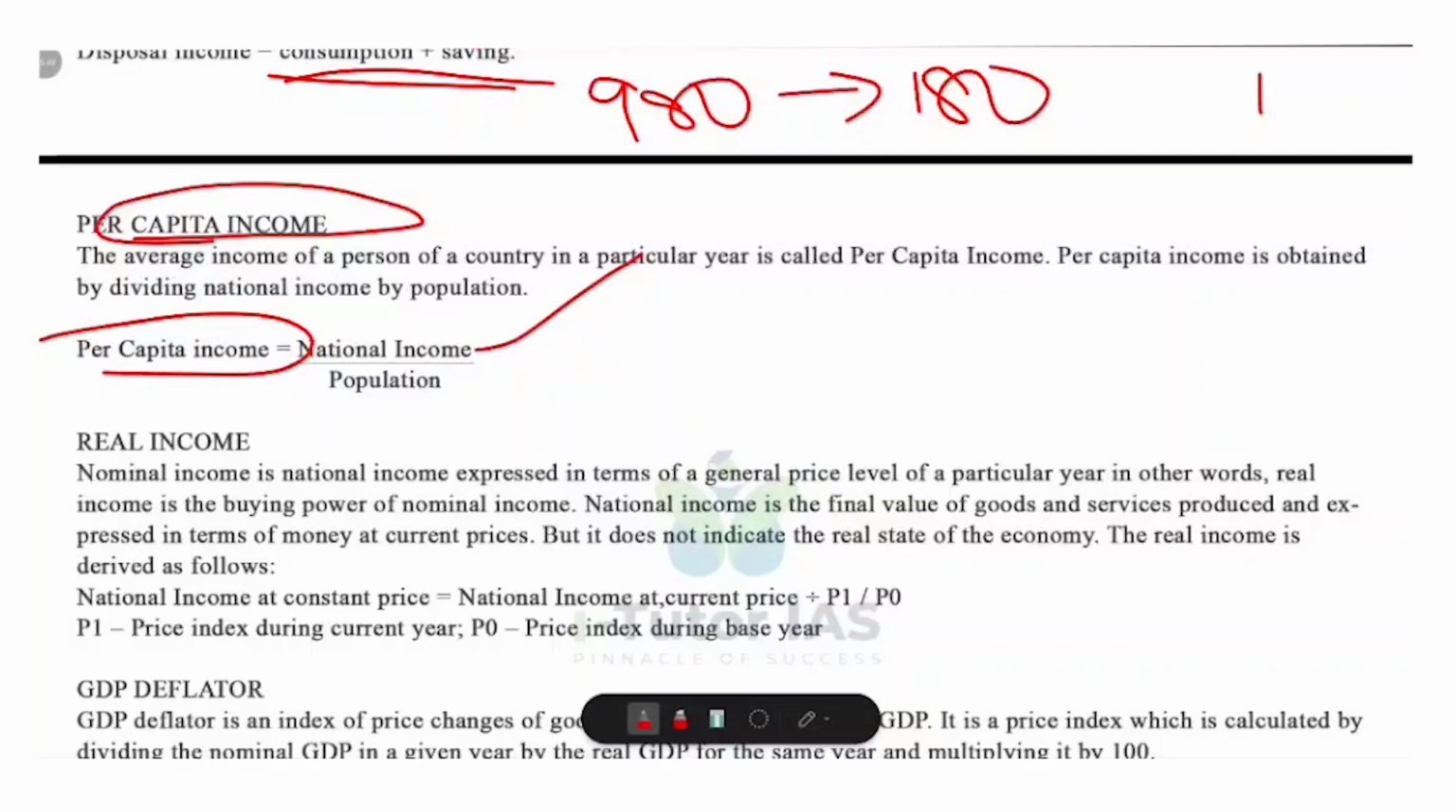For example, suppose a country's national income is 10 lakhs and the total population is 50. So what will be the per capita income of that country? It is 20,000. This means on average each person earns 20,000 per year. So per capita income is an average. So it doesn't show how income is actually distributed. Even if the average is high, some people may earn a lot while many others earn very little.